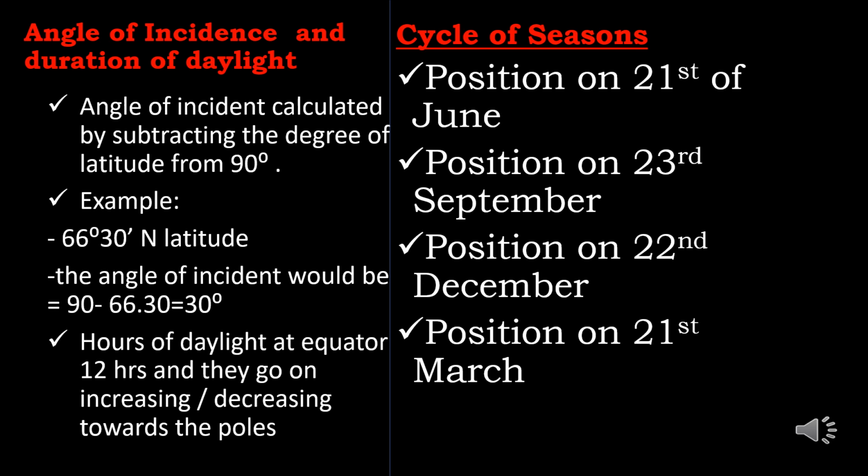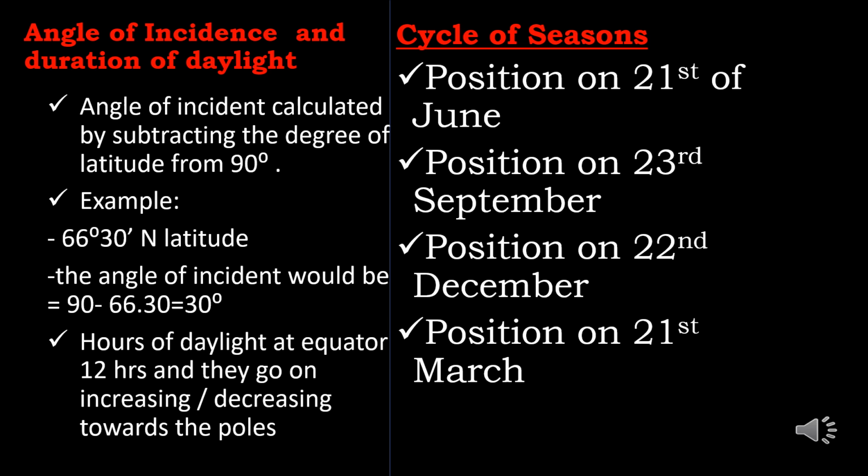Position on 23rd September. On 23rd September, the sun is vertically overhead at the equator and the days and the nights are equal. It is autumn in the northern hemisphere and spring in the southern hemisphere. On September 23rd, the duration of sunlight is 12 hours on all places on earth.